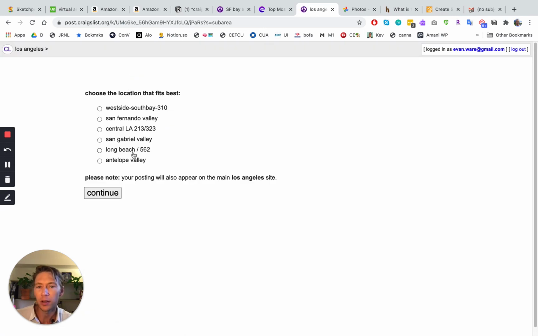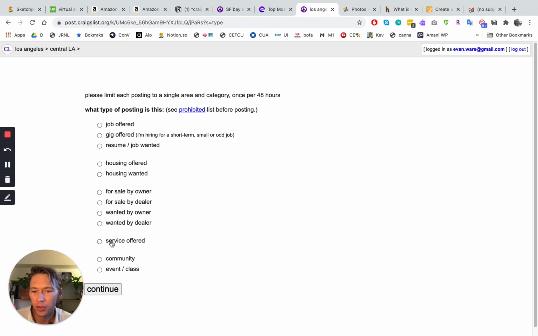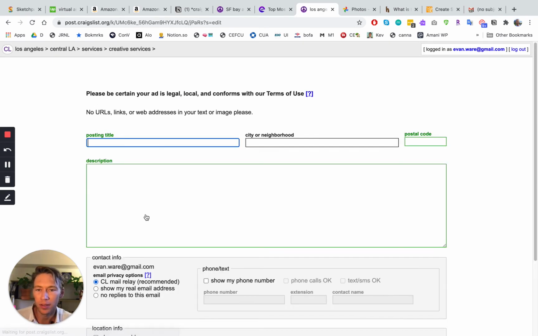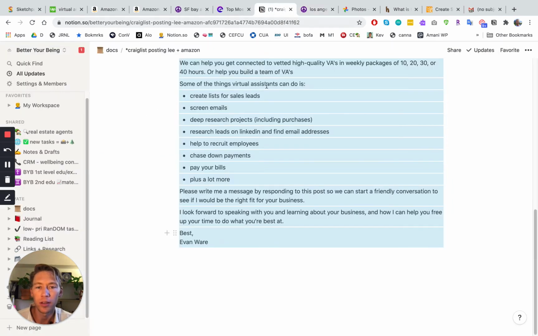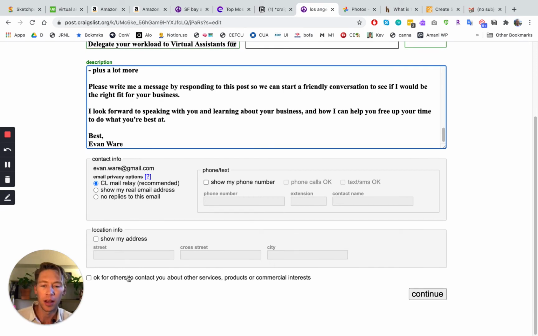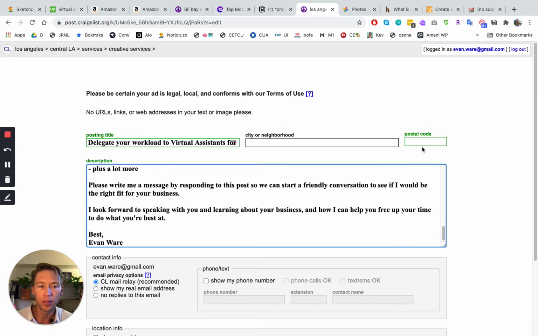Oh man, I have no idea. Let's just choose Central. Let's choose service offered, and we're going to do creative services. And then I'm going to just pull everything in from over here. I'm going to do the email relay so that my email isn't out there, because people can scrape emails and then spam me. I just don't need that right now. I don't ever want other people to contact me.